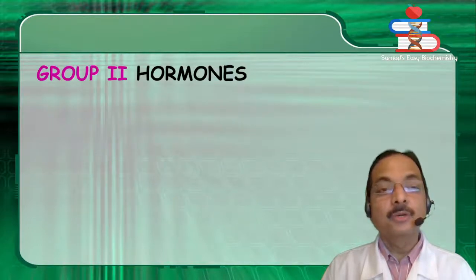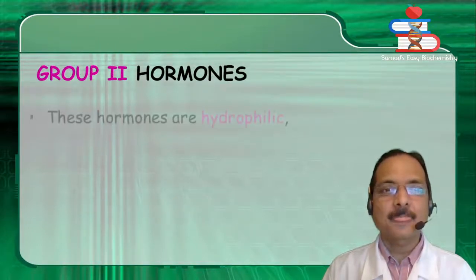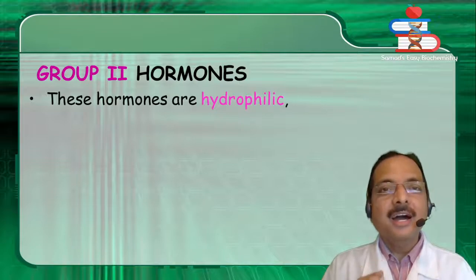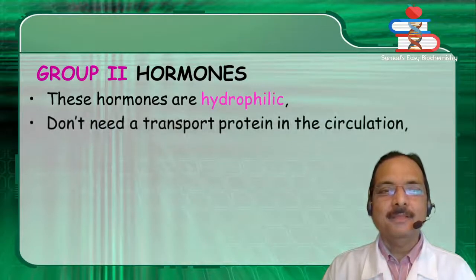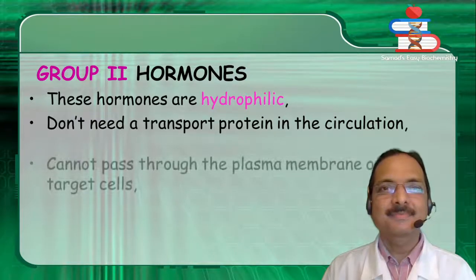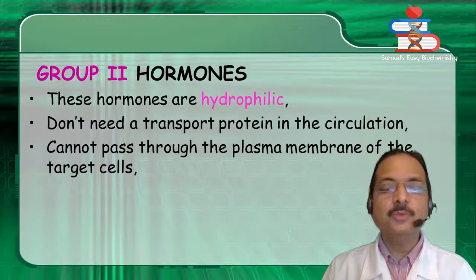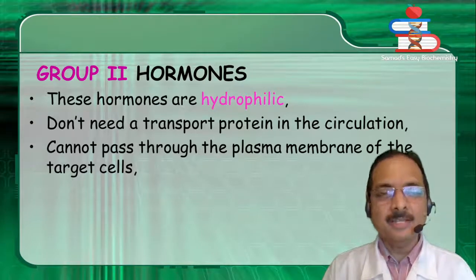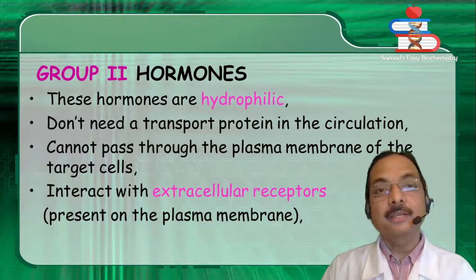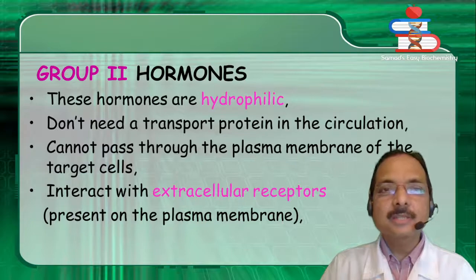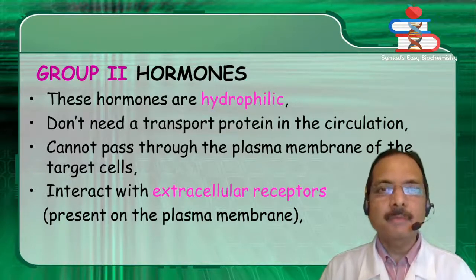Now, group 2 hormones. These hormones are hydrophilic. They don't need a transport protein in the circulation. They cannot pass through the plasma membrane of the target cells. They interact with extracellular receptors that are present on the plasma membrane.